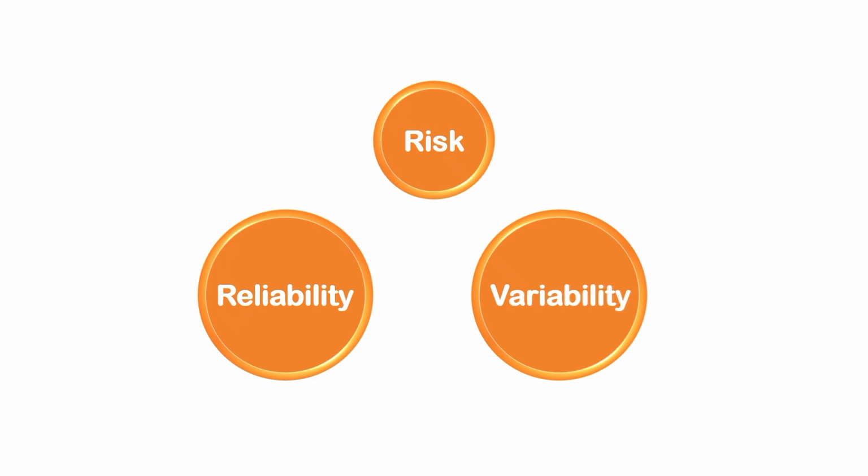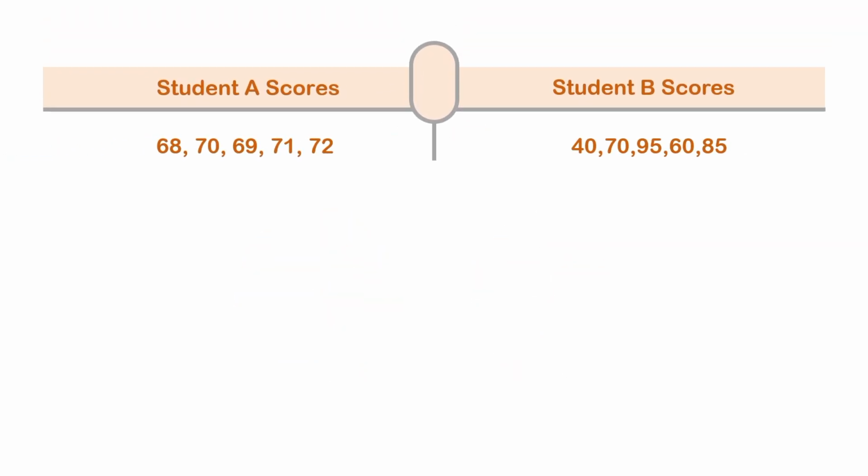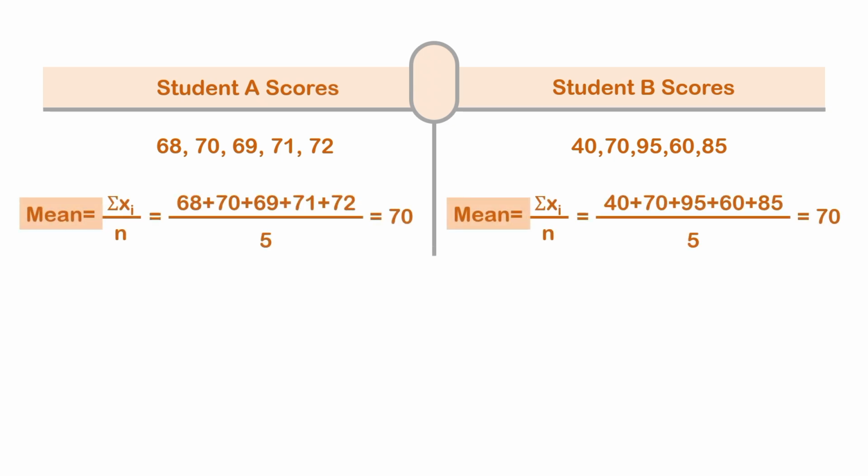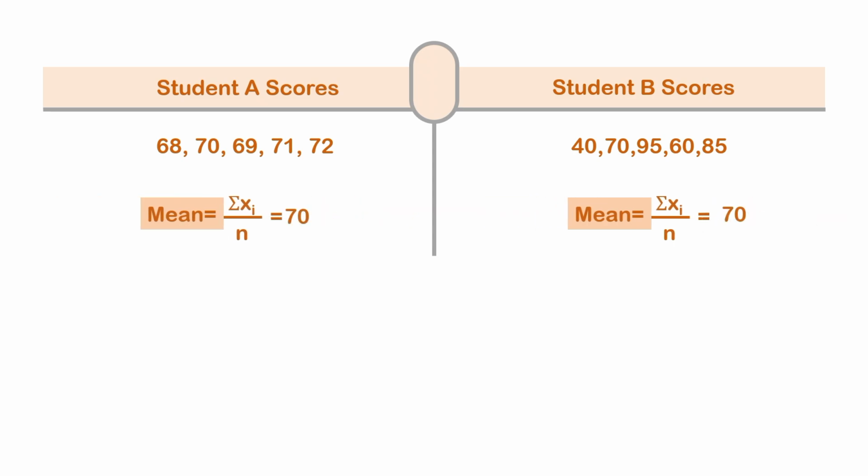Let's see an example. Suppose we have two datasets. We want to know which group has more consistency. For that, we average these two groups. We see these two datasets have the same mean, 70. This shows that the mean alone is insufficient to compare.